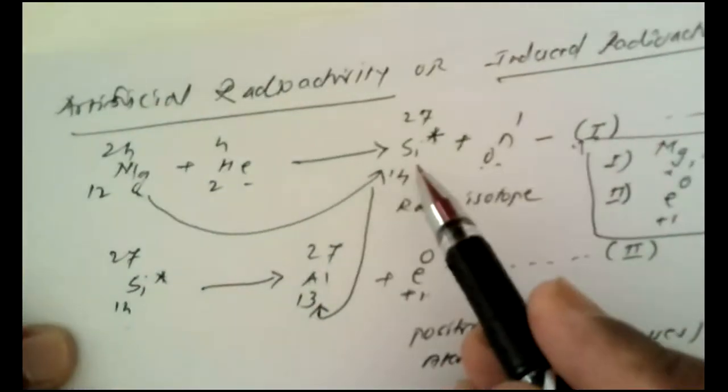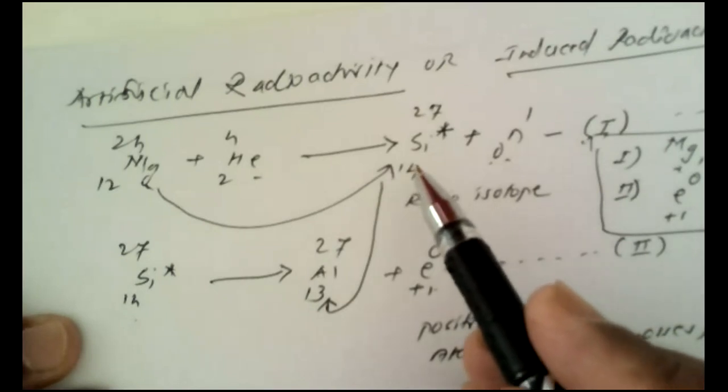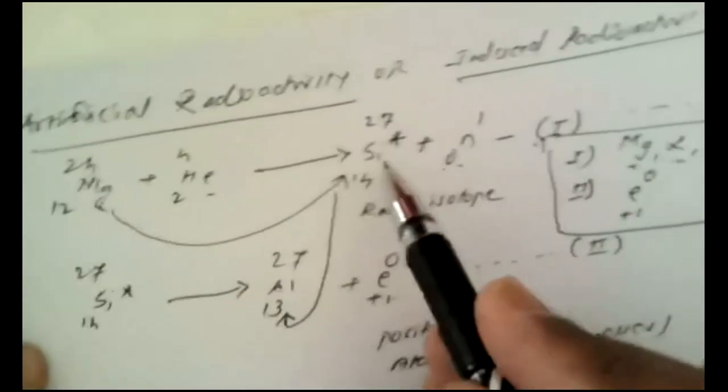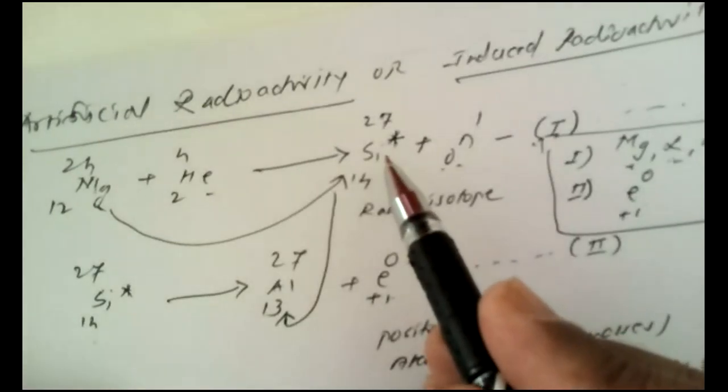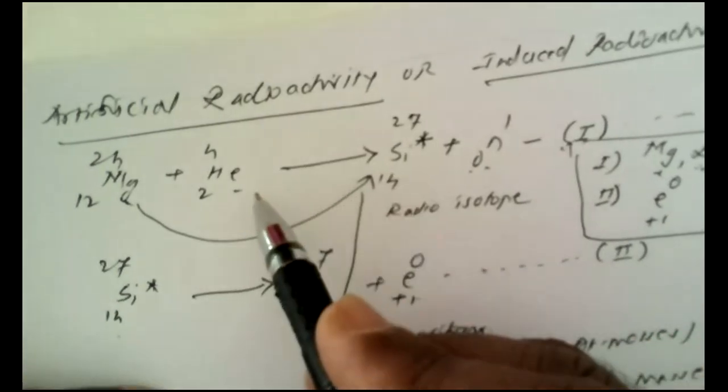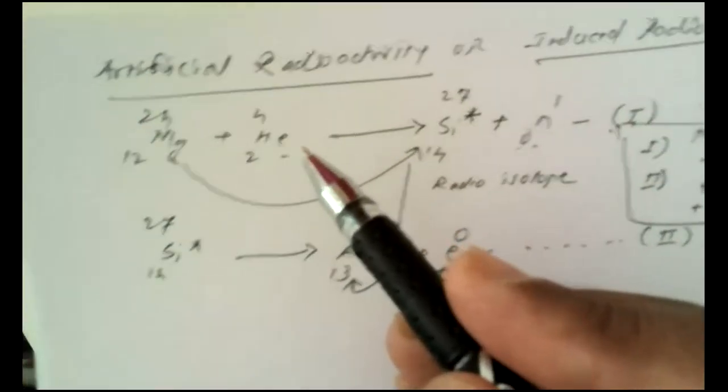We have deliberately made a radioisotope from magnesium, and the new element that is formed is radiosilicon. So this is made deliberately by bombardment with alpha particles. So some typical examples I would like to give you here. These examples are very interesting to study.